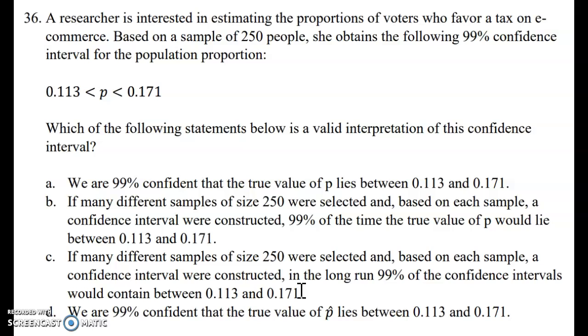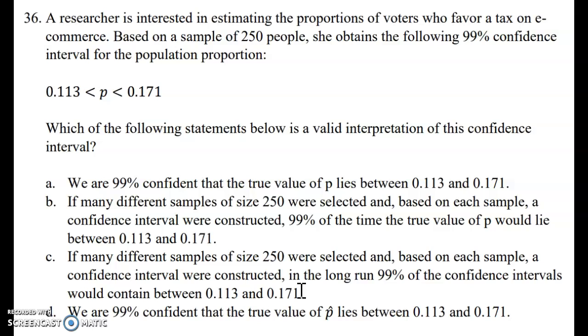Okay, B: if many different samples of size 250 were selected and based on each sample a confidence interval were constructed, 99% of the time the true value of p would lie between those two numbers. Okay, no, we're not trying to say some will fall in and some will fall out. That's not what we're trying to say when we are constructing these confidence intervals. What we're saying is we would be 99% confident, based on the interval that we have, that the value of p will lie between those two numbers that we generated when we got that confidence interval.